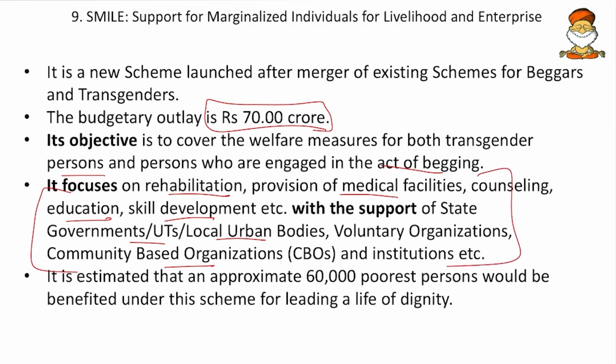So even in prelims, you go with the inclusive approach. That means if there is any provision like which of the following will contribute to this scheme, try to include as much as possible unless and until they are extreme. Then it is estimated that approximately 60,000 of the poorest persons would benefit under this scheme for leading a life of dignity. So these are some of the facts here.